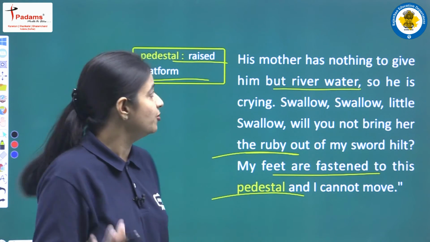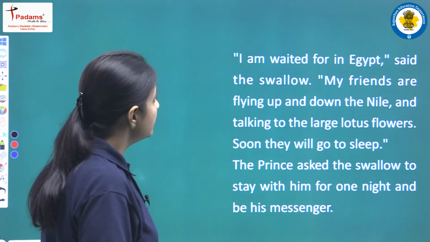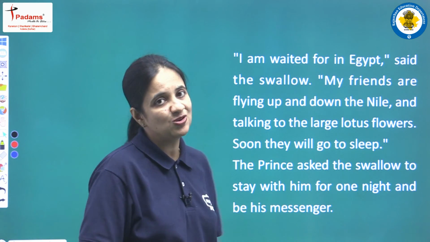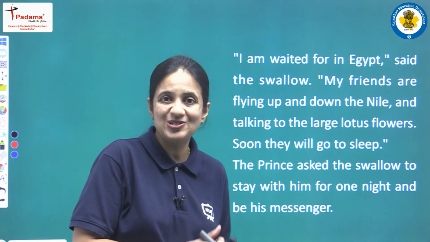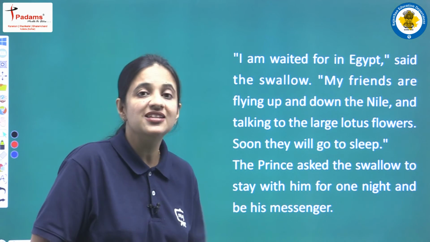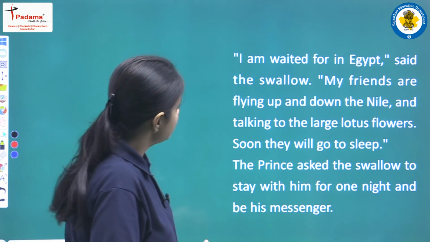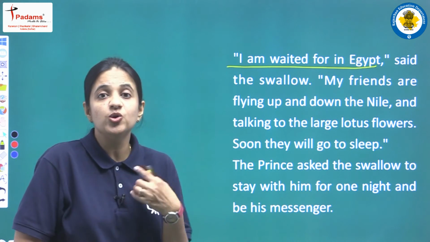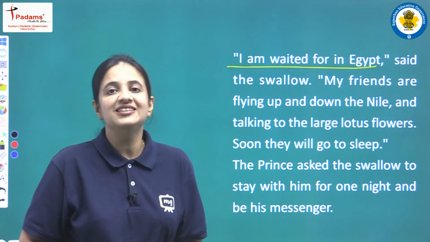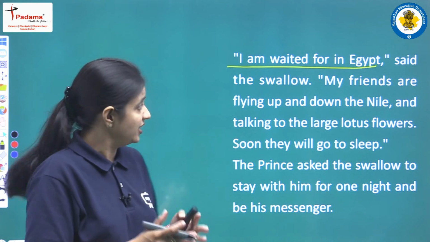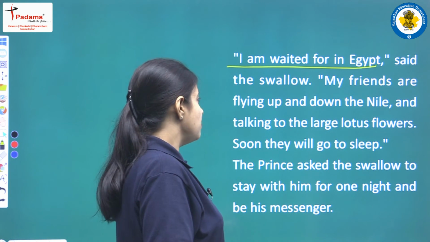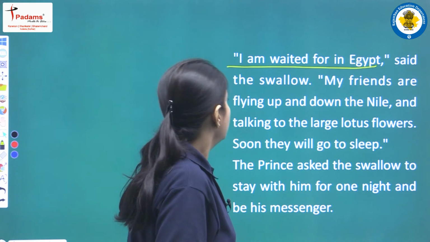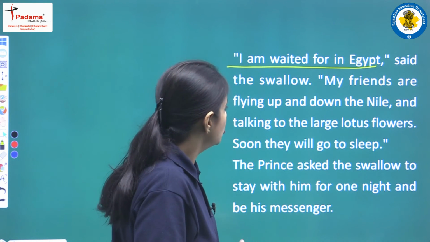I am waited for in Egypt, said the swallow. So when the swallow heard the entire story, let's see what his reaction is. First of all he said that I am waited for in Egypt. He is saying that I am going to Egypt, all my friends are there and they are waiting for me. My friends are flying up and down the Nile and talking to the large lotus flower.